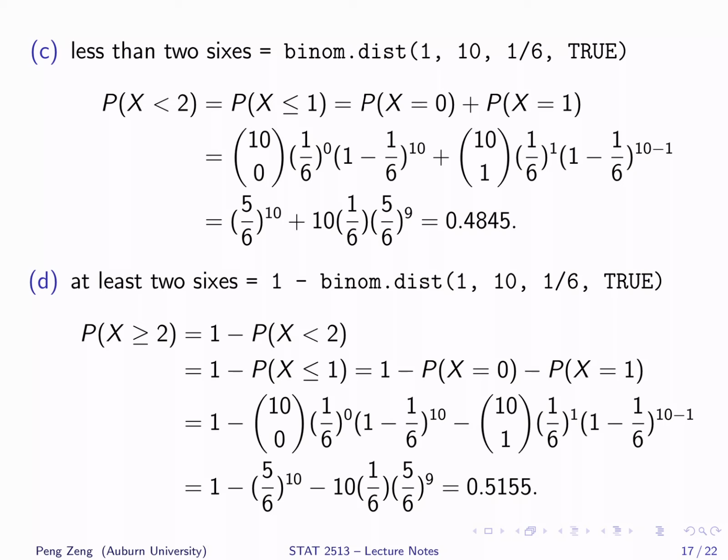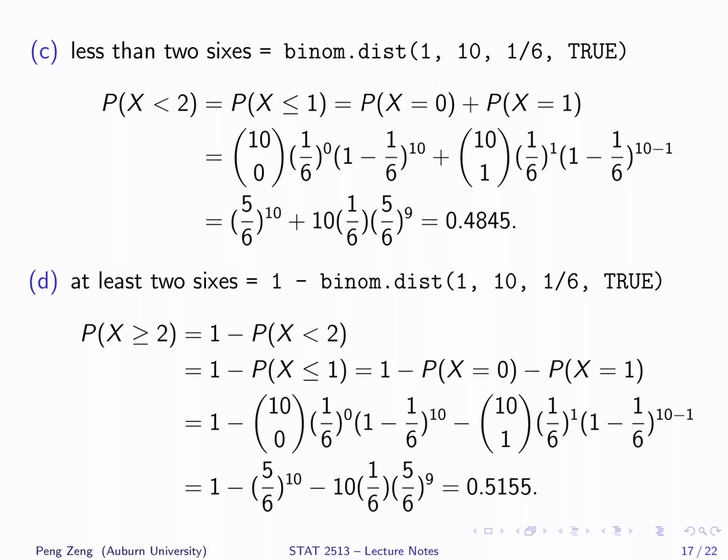The next question is the probability of at least 2 sixes. At least 2 sixes means x greater than or equal to 2. For problems involving larger than, it is usually easier to apply the complementation rule.